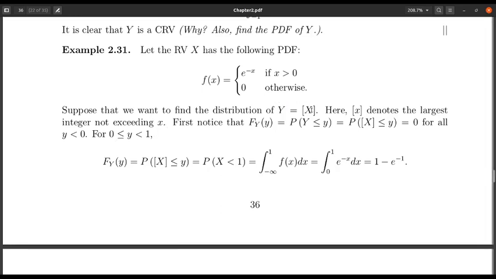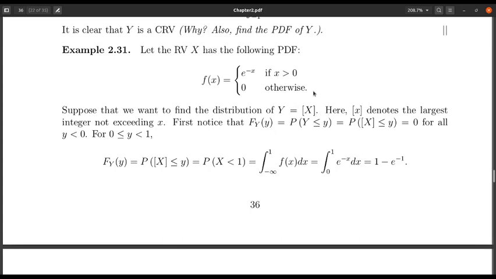Whatever the value of x, floor of x will take some integer value. So intuitively floor of x, denoted by y, is a discrete random variable because it takes discrete values, not continuous values. Let us try to establish our intuition using mathematics.